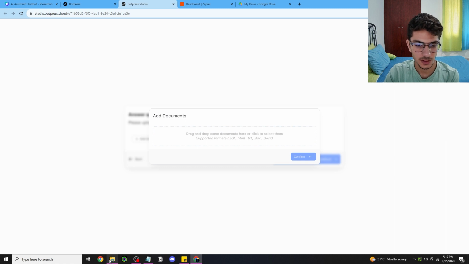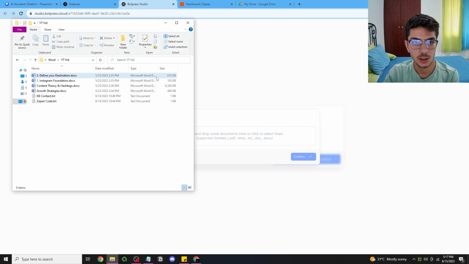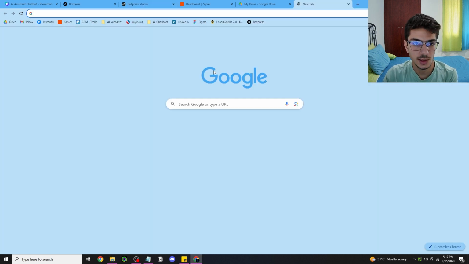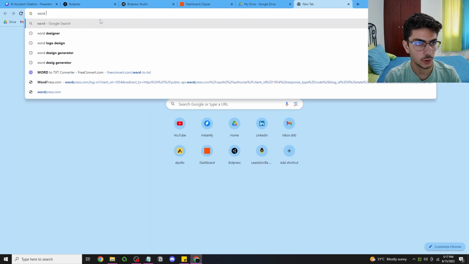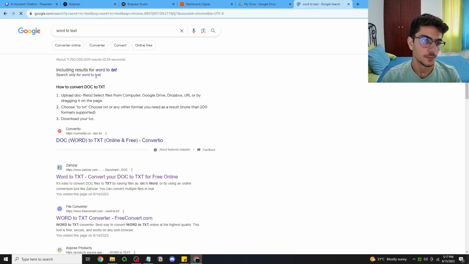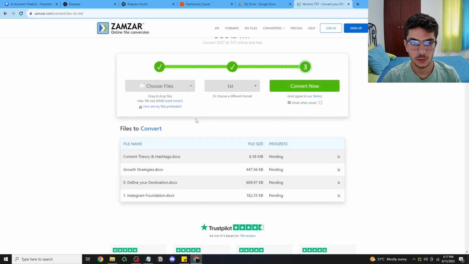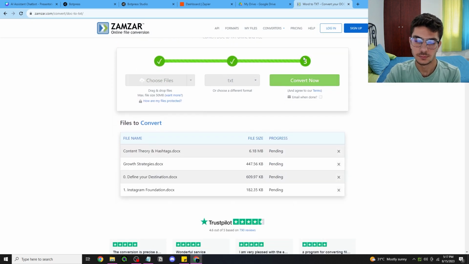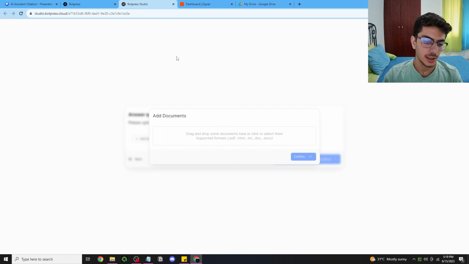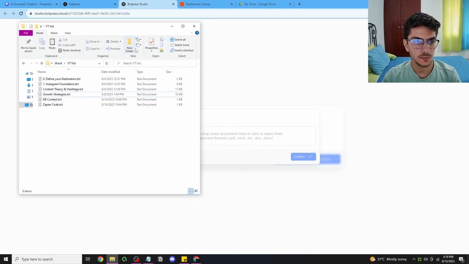But what I've encountered is a problem: if my Word documents contain images, then there's a higher chance that they would give an error. So what I want to do is convert the Word files into text files. To do that, it's pretty simple. All you gotta do is type in something like "Word to text". So I'm gonna drag and drop those right here. Convert now. Now that I have converted and downloaded them and put them in my folder,